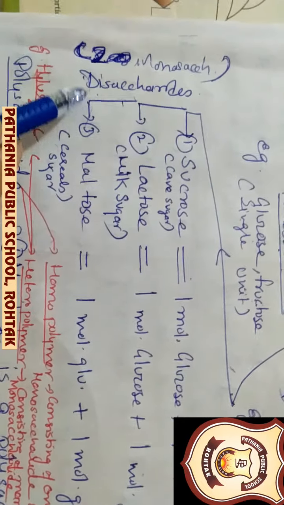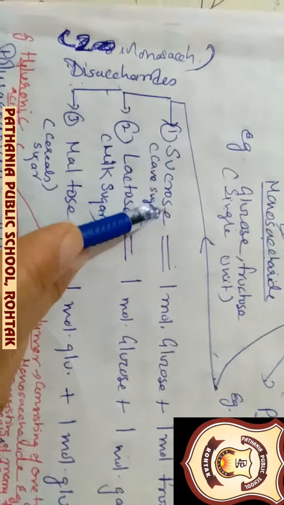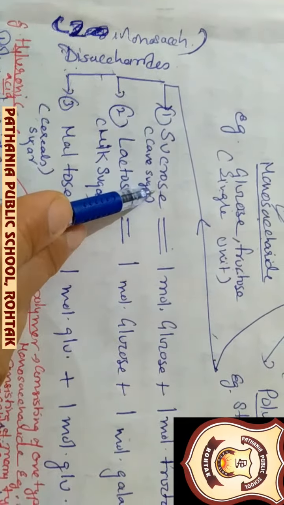Now we are taking up the disaccharides. Sucrose consists of one molecule of glucose and one molecule of fructose. These two are monosaccharides, and when they join together they form sucrose, which is cane sugar.